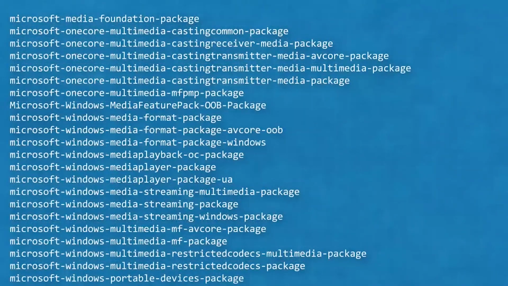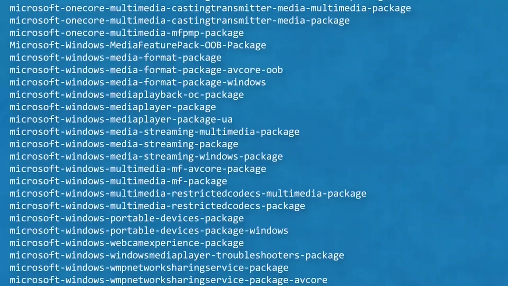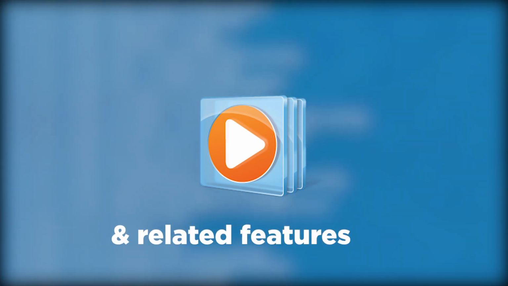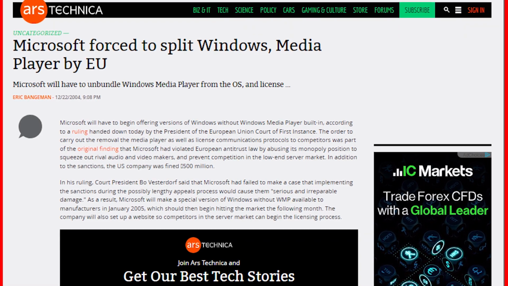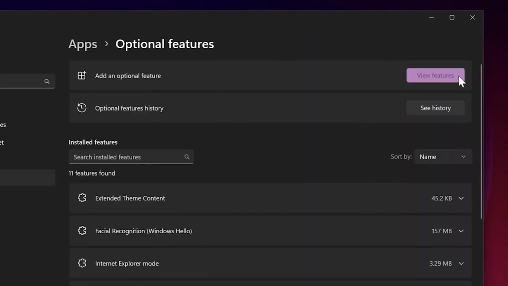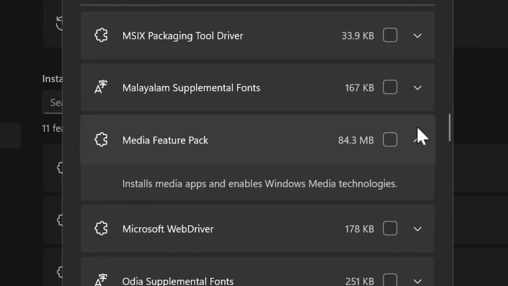To sum up, Windows N editions are essentially the same as their non-N counterparts, except for the absence of Windows Media Player and related features. Microsoft was compelled to create these versions due to legal mandates in Europe and Korea. While you can partially restore the missing features with the Media Feature Pack, some manual reinstalls may be necessary. I hope this detailed explanation has clarified the distinction between these Windows editions.